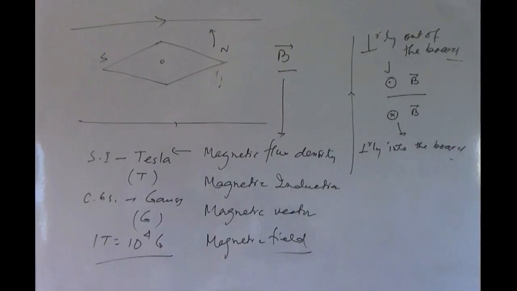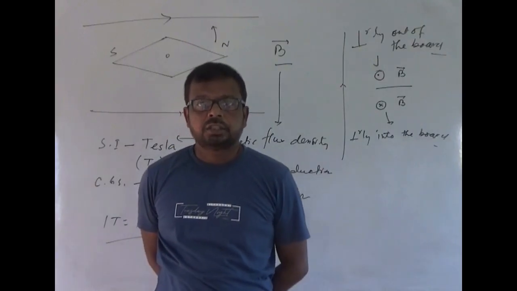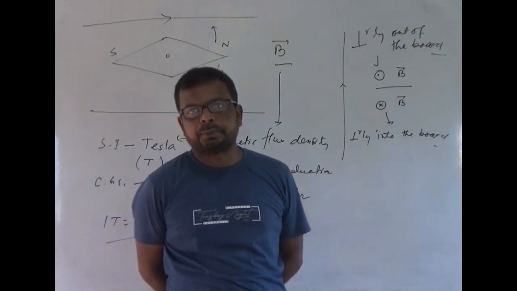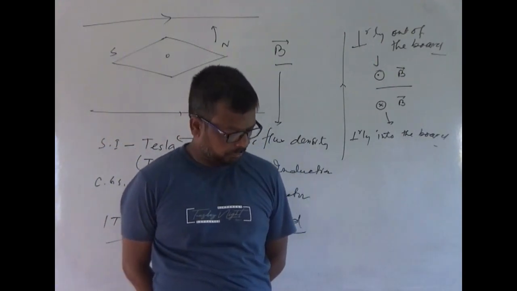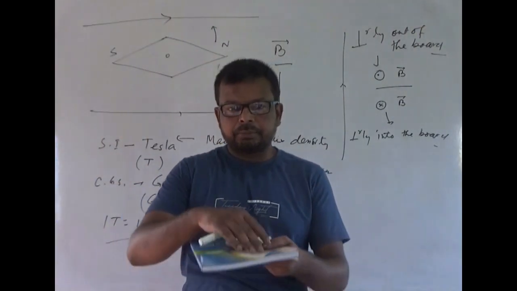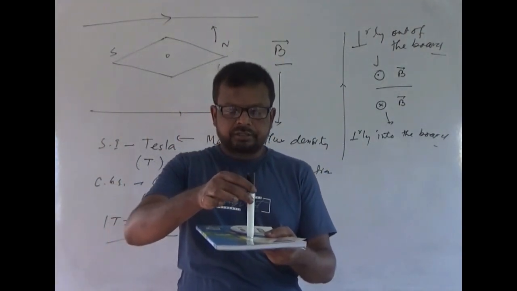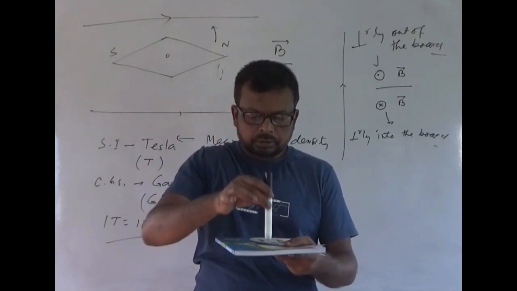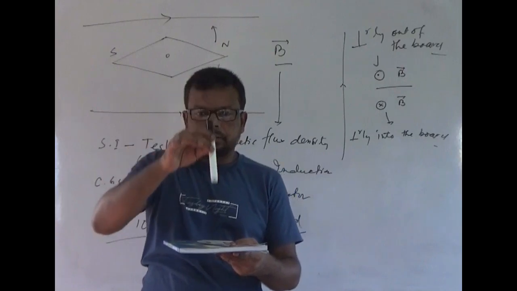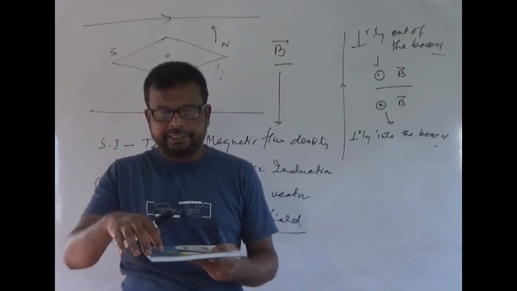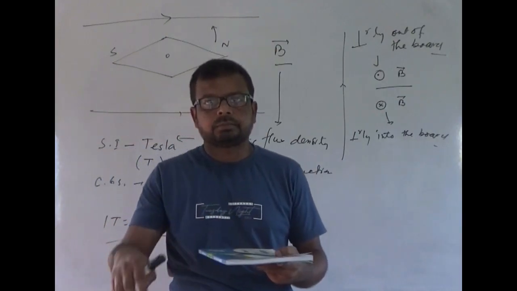We take a straight current carrying conductor and it is passed through a cardboard. Like, say, this is a cardboard and a straight current carrying conductor is just perpendicular to this cardboard, and we place some iron filings on this cardboard.